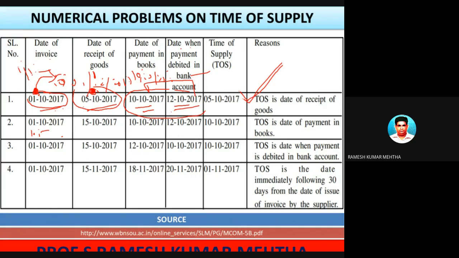Date of receipt of goods 15/11. Among these, 10/10 is the earliest, so the time of supply is the date of payment in the books. Look here, again I'm telling you a very important point. My annotations are not working, but my voice is loud and clear.